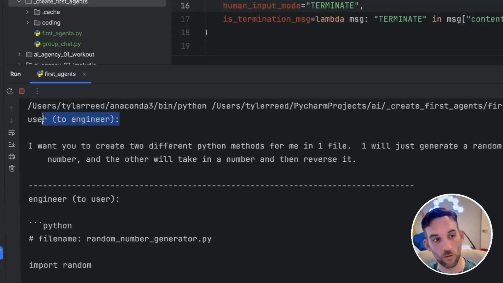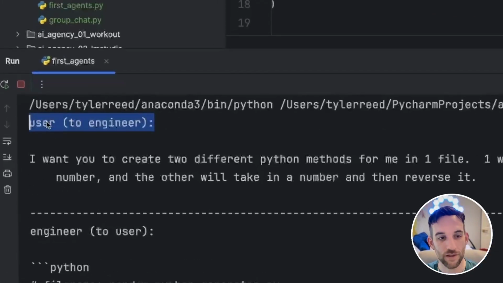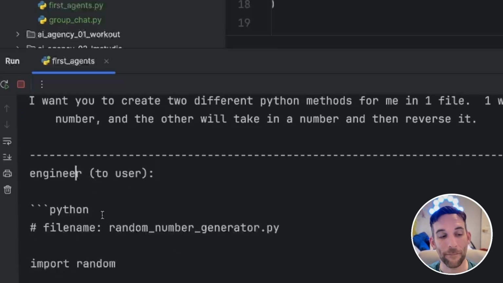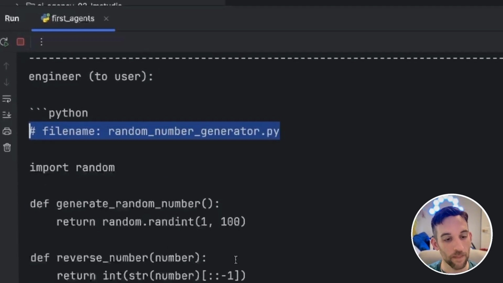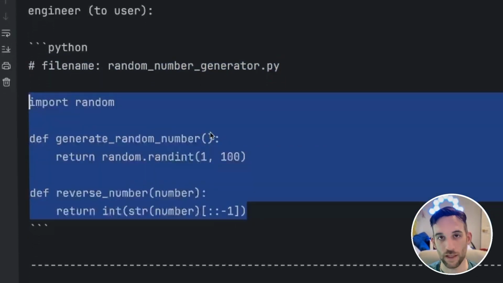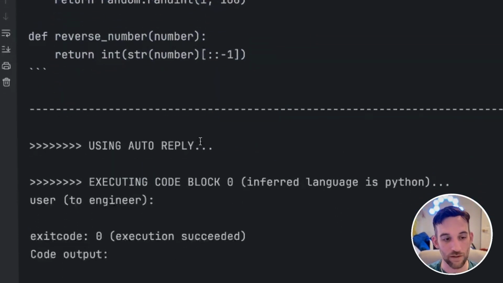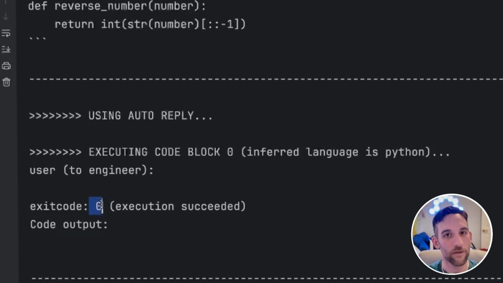Okay, so after we ran it, it's saying user to the engineer. This is what we asked the AI agents to do, and we want you to create two Python methods for us in one file. So the engineer responded back to us. The triple tick marks means that this is the actual code and it has the language that's going to be used, so it's Python. It's going to be saved under this file name, and then here are the two methods with the import. Then the user agent is actually going to try to execute this code. And then we got an exit code of 0. If it was an exit code of 1, meaning that there was some error, then it would try to fix itself. But we didn't get any errors this time.